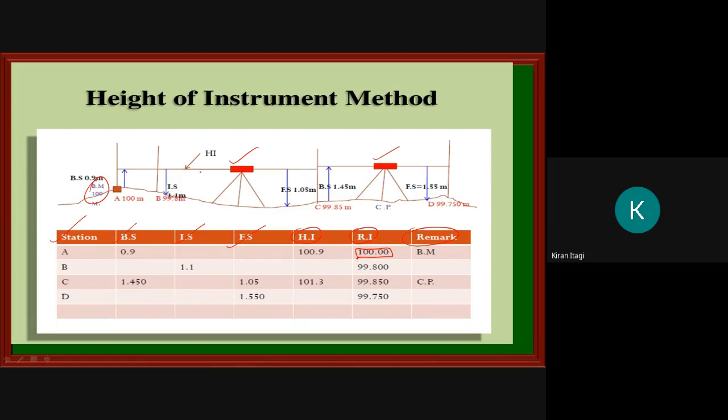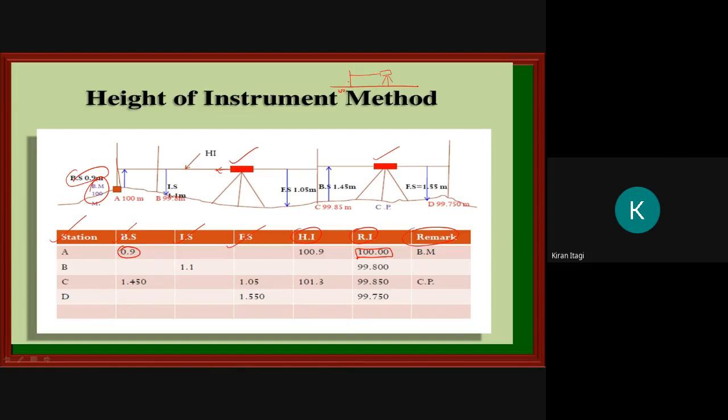Then you will take the back side when you are seeing from the instrument. In this stop, I have got the reading as 0.9. I have kept my staff here, this is my instrument, and this is the 100.